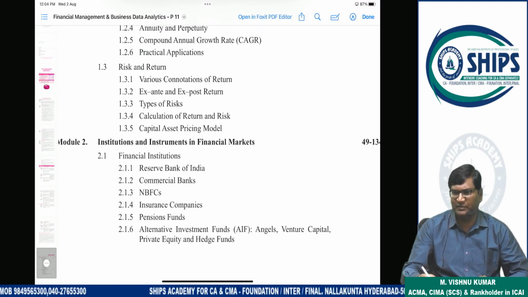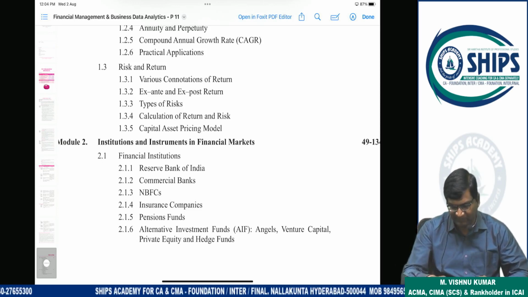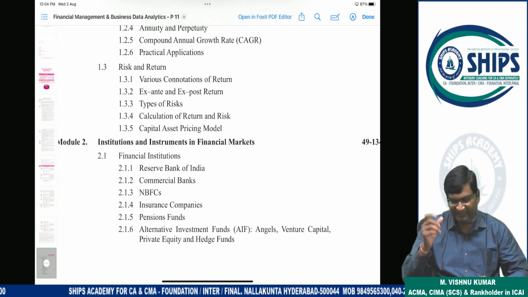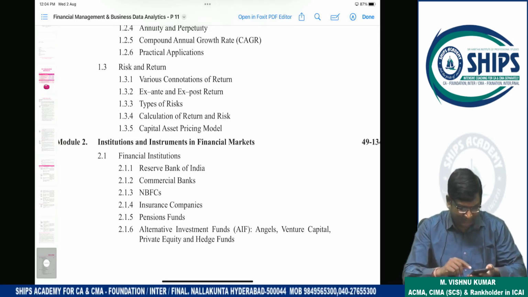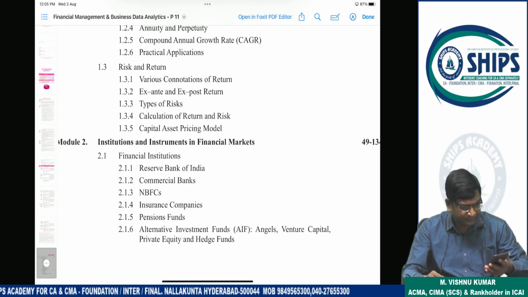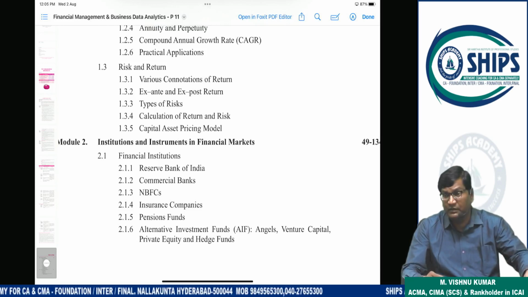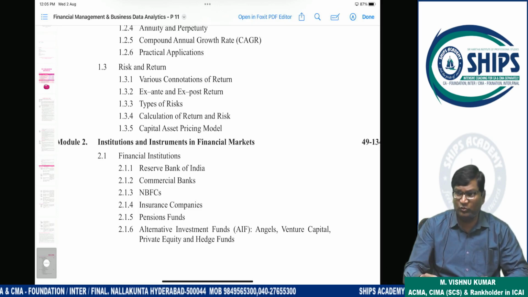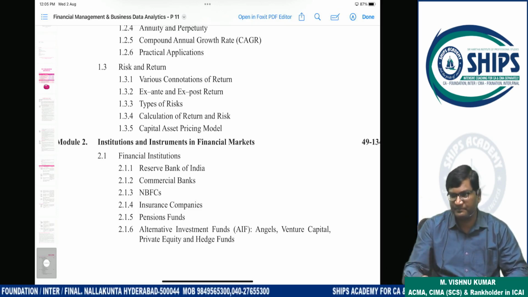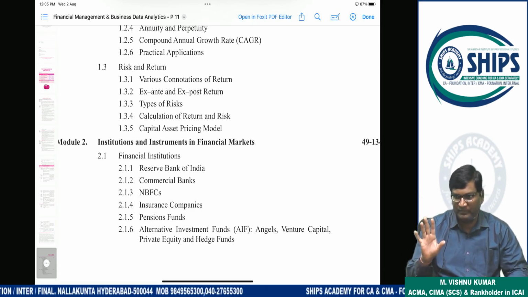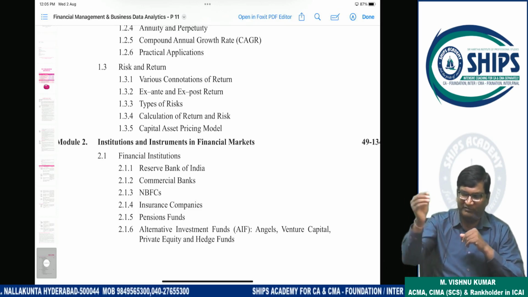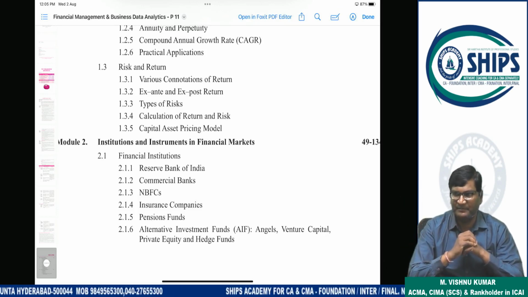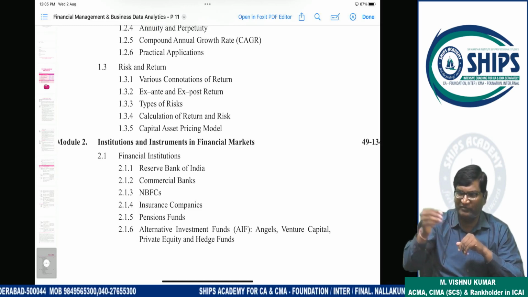Risk and return is nothing but portfolio management knowledge. So this is what I will explain. Portfolio management means, suppose you want to invest in the stock market. Suppose you have 10 lakh rupees with you. Now you want to invest in the stock market. So the entire 10 lakh rupees, if you invest in one stock,